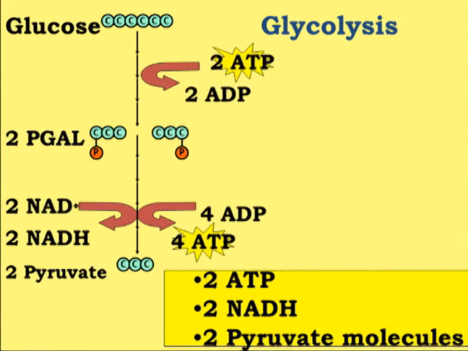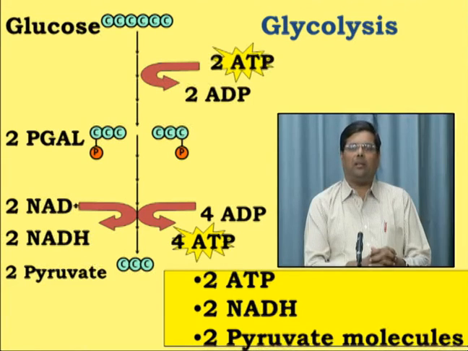There are two reactions in glycolysis which lead to substrate level phosphorylation, and there is one reaction which generates NADH. This NADH subsequently will enter into the TCA cycle and produce ATP. But if we restrict ourselves to glycolysis, what will be the net outcome?